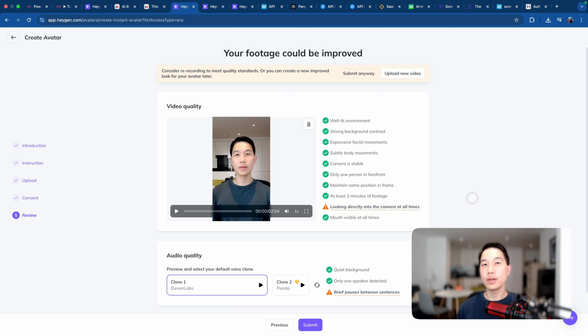So after you have submitted footage, it will run through a bunch of video quality checks and also allow you to select your voice clone. So the default is going to be 11 Labs, but you can also choose other providers if you're on a creator plan. And I'll also talk about how to import your custom 11 Labs voice in case you have your favorite clone from 11 Labs, which you could use. But for now, if you want to stick with the default model, it's also fine.